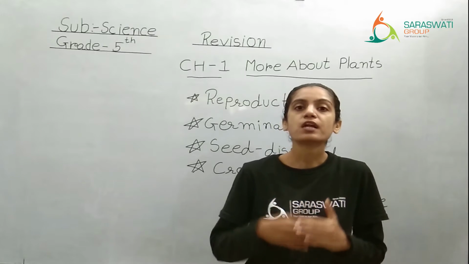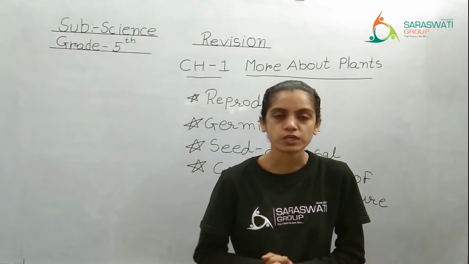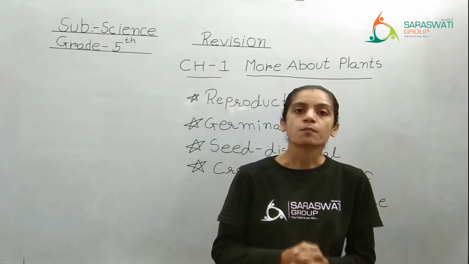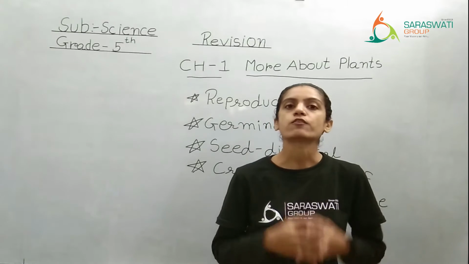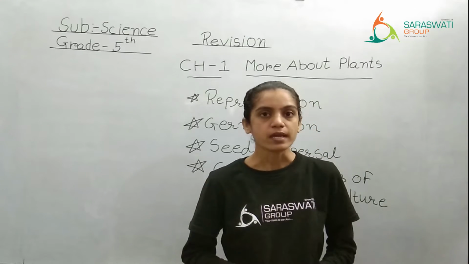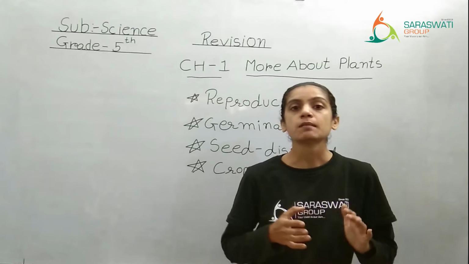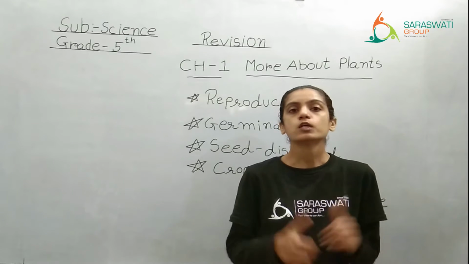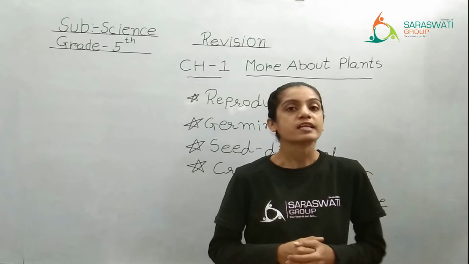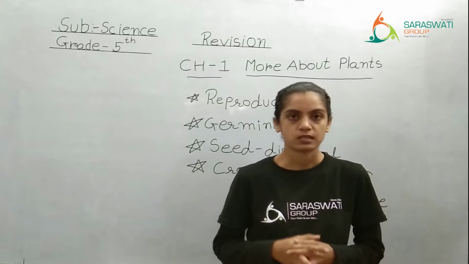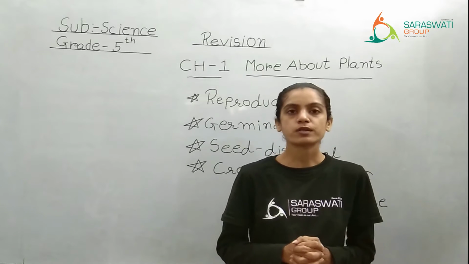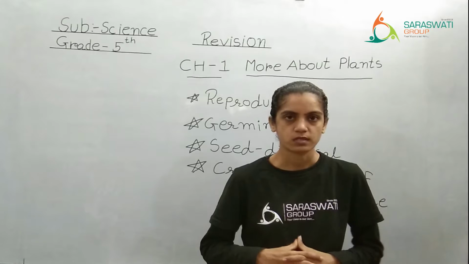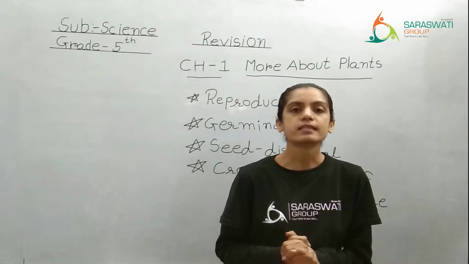Maybe they have a different method for reproduction, but yes, the number of plants is also increasing. That is called reproduction. Right? So reproduction in plants can be done through stem, leaf, roots, and also through spores. We have studied that.